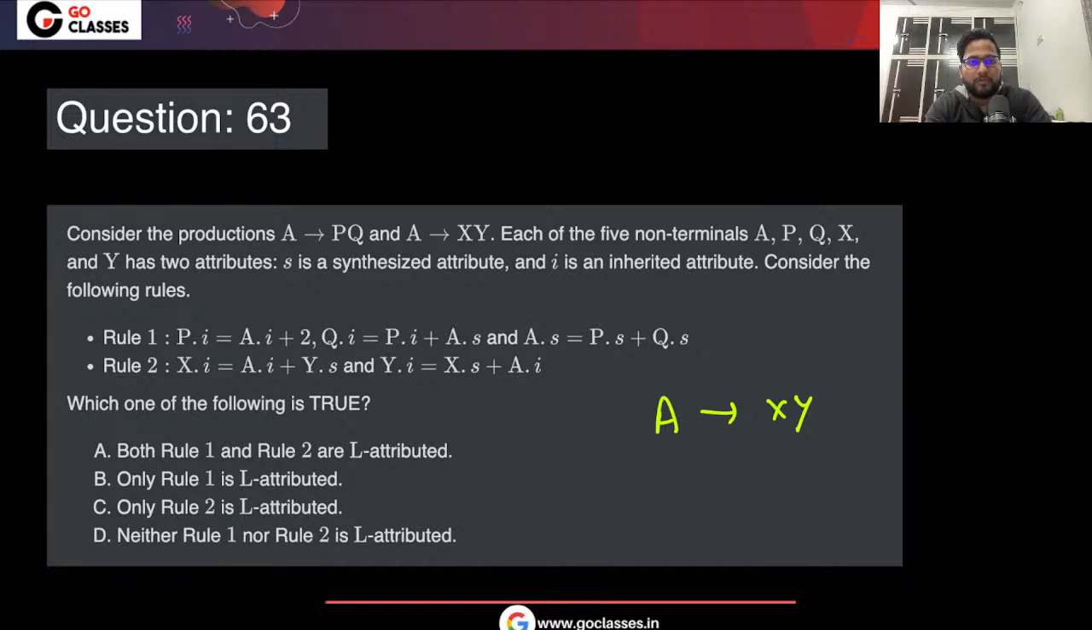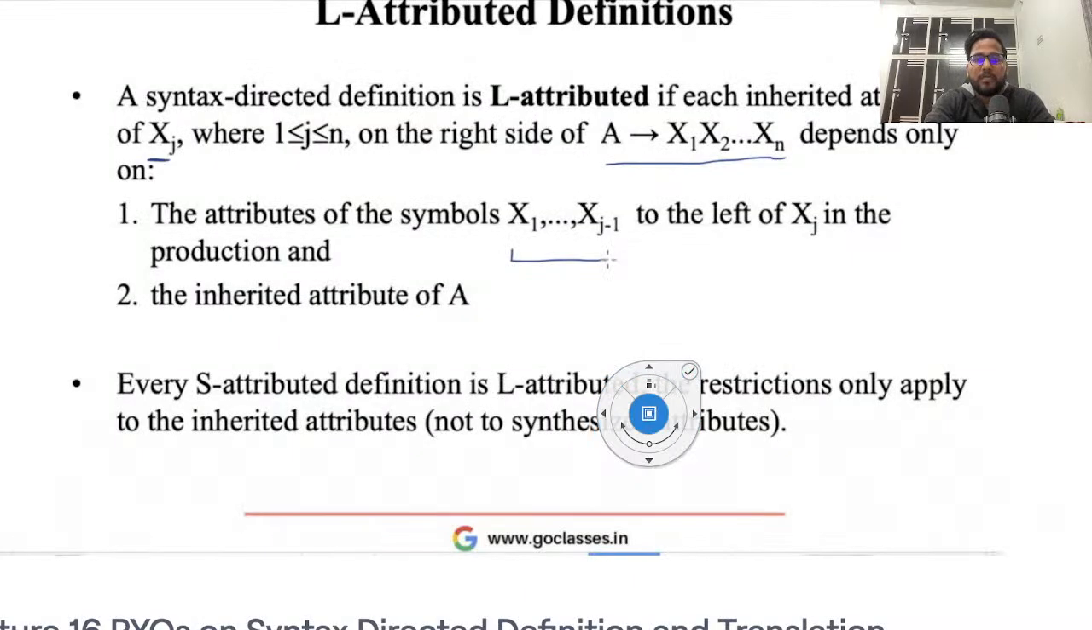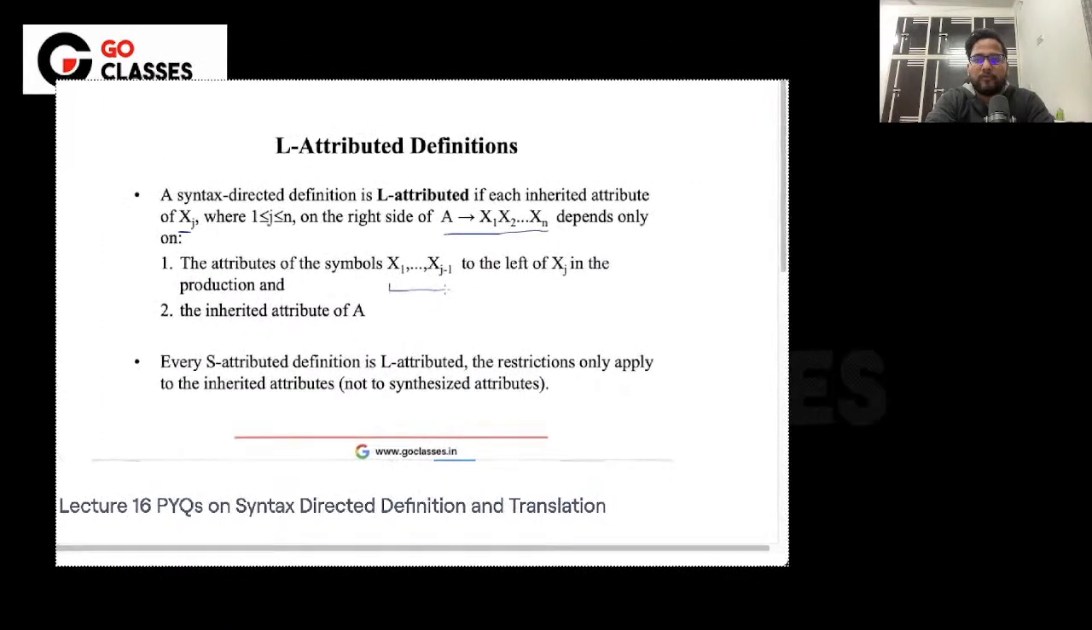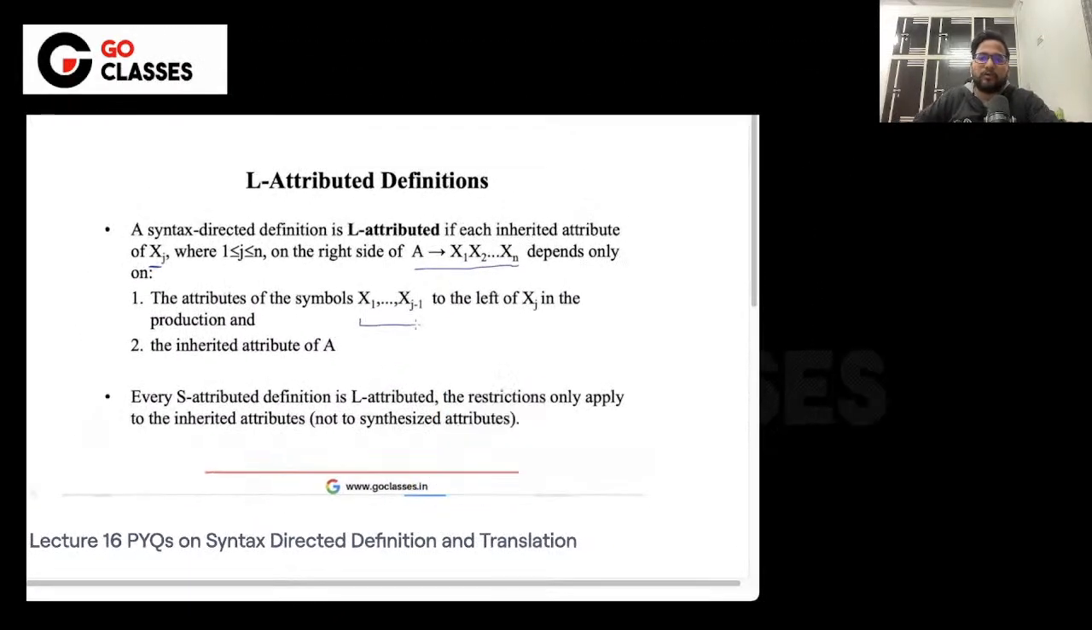Okay, so I think in compiler design there was one of the lectures in which this definition is given, right? This is a screenshot of a GO Classes lecture, and this particular slide is from Ullman. So what are they saying about the L-attributed definition?